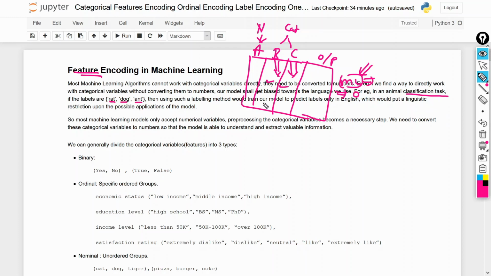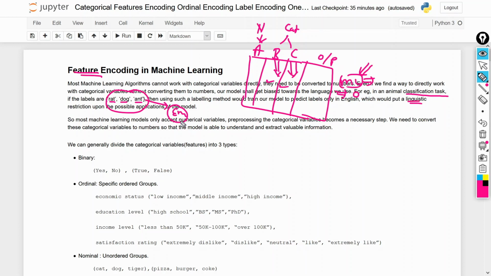Our model will be trained using these text values, and these text values are in the English language. So our model will be biased toward the English language. It means it will be linguistic.